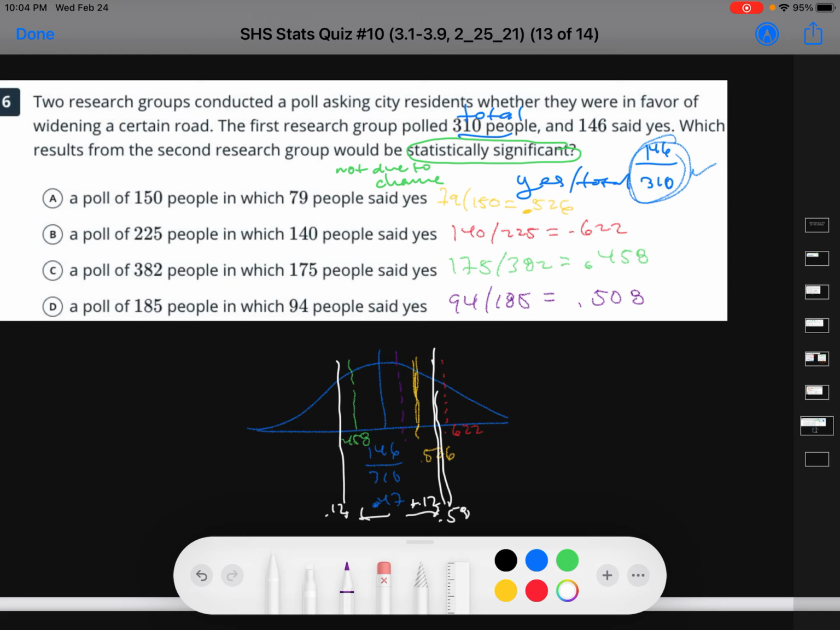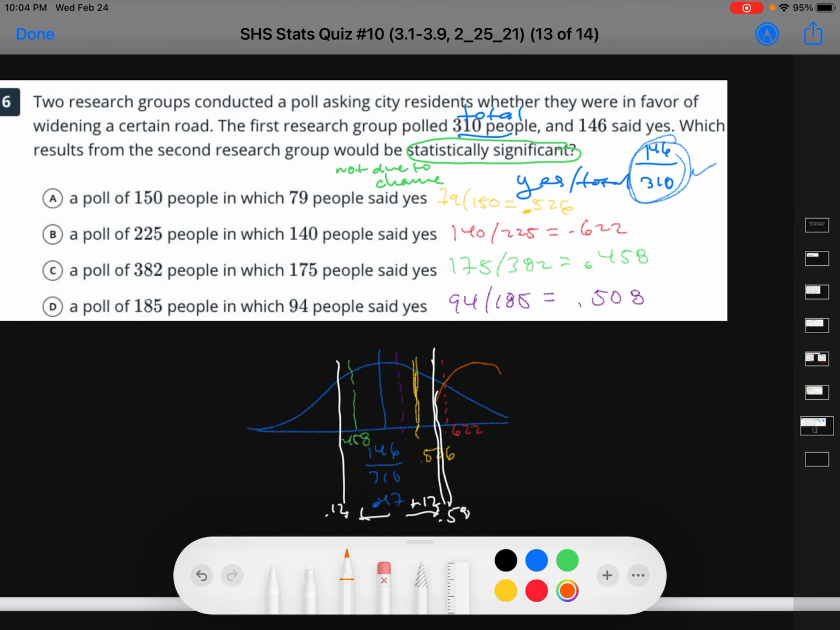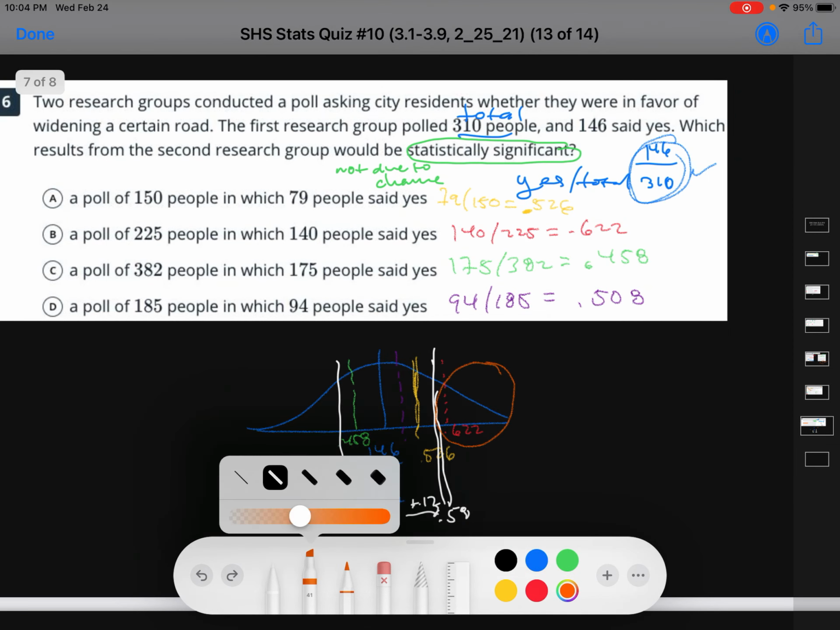That means this one way over here, that one's pretty significant, statistically significant. So our answer for that one would be B. It's so far out there, it's not due to chance.